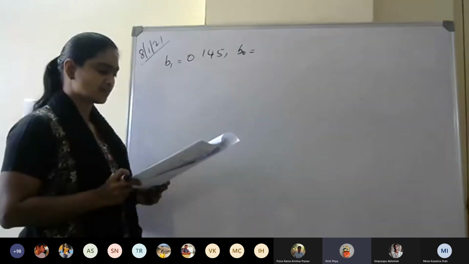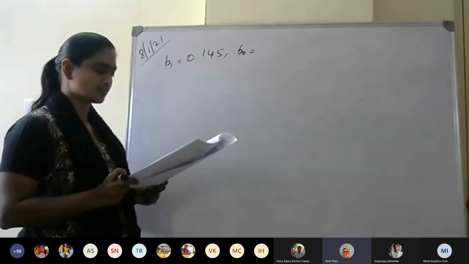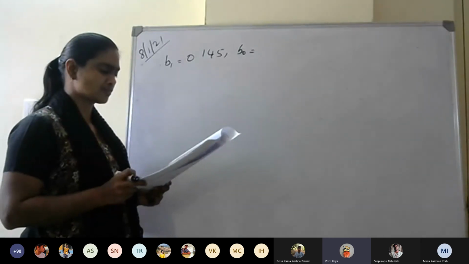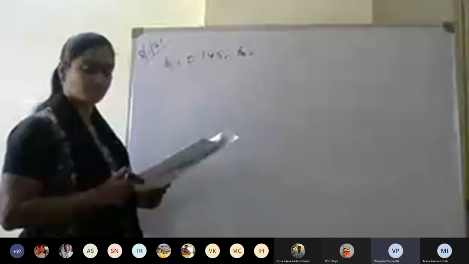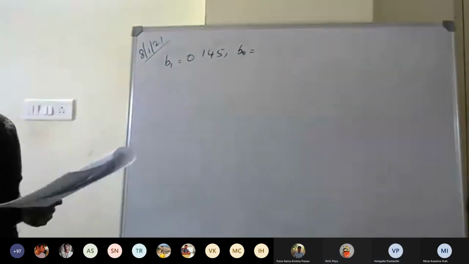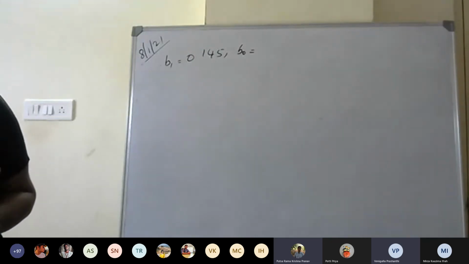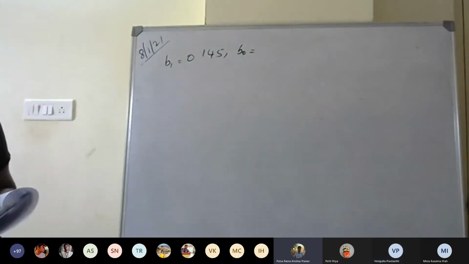Actually, I got B1 as 0.16 for that. B0 I got 20.44. Since my B1 itself is wrong, it will be wrong. 46.0? 46.02, ma'am? Yeah, 46 is correct.